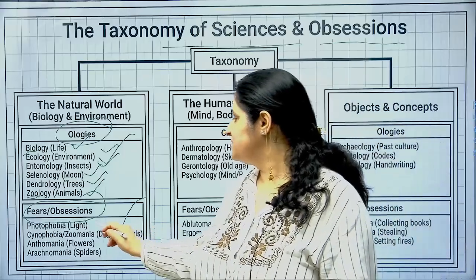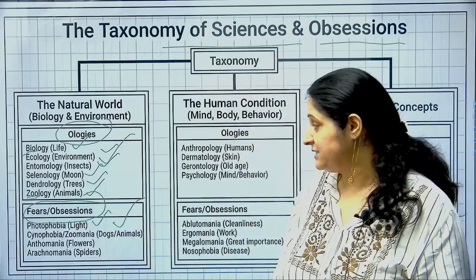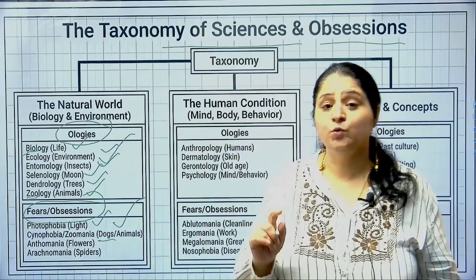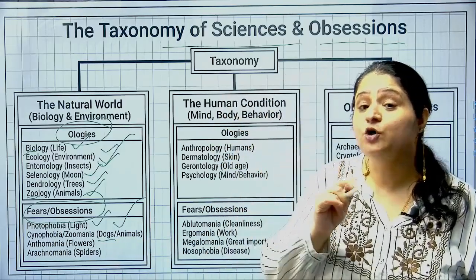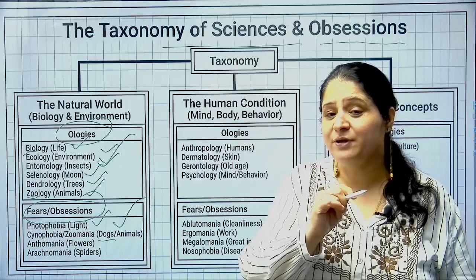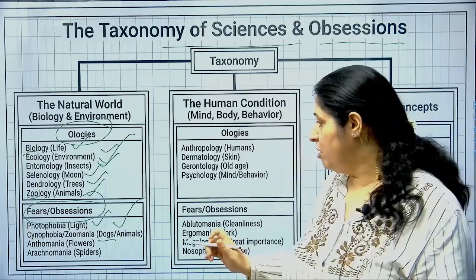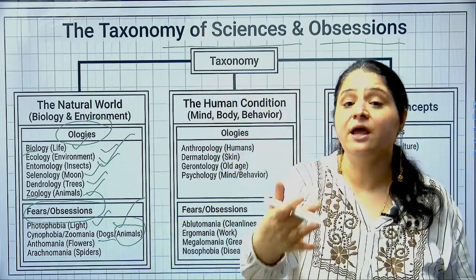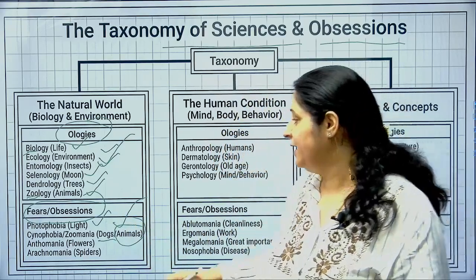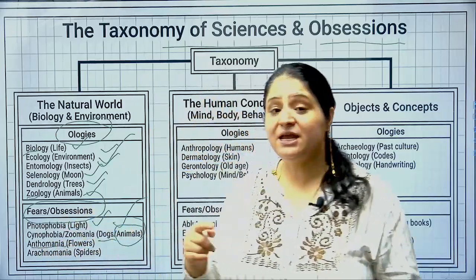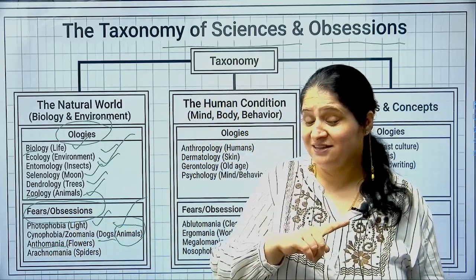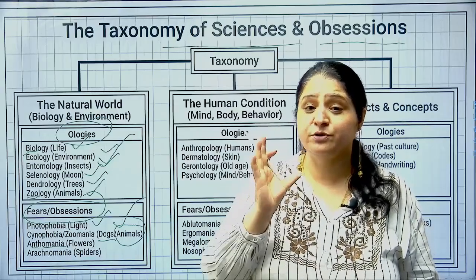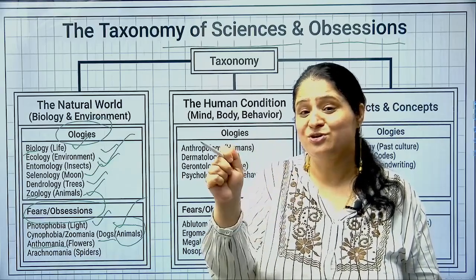So photophobic is one who is afraid of light. Alright, cynophobia. Cynophobia is one who is afraid of dogs. Cyno is related to dogs. And zoophobia क्या होगा? One who is afraid of animals. And zoomania क्या होगा? One who is obsessed with animals. Right? Alright. Anthomania. Mania is obsession, you know. Phobia is fear. So when you say anthomania, that means one who loves flowers, one who is obsessed with flowers. Antho is related to flowers.